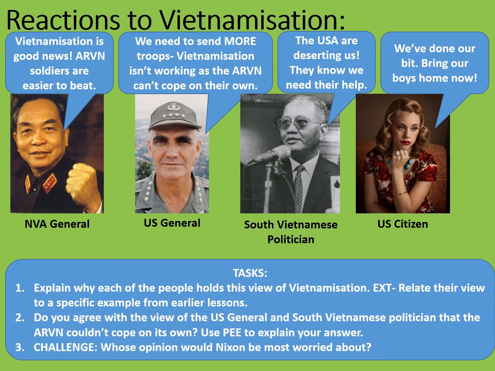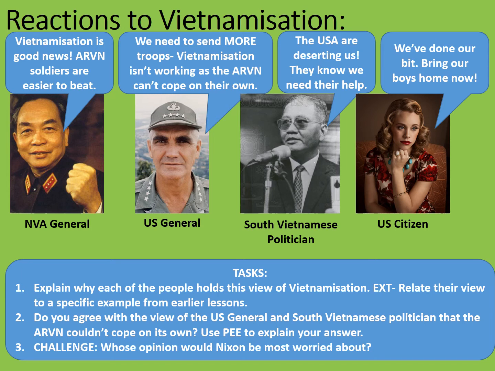Your tasks. Explain why each of the people holds this view of Vietnamization. As an extension, relate their view to a specific example from earlier lessons or other parts of your learning of the Vietnam War. Secondly, do you agree with the view of the US general and the South Vietnamese politician that the ARVN couldn't cope on its own? Use point, example, explain to back up your answer. Thirdly, as a challenge, whose opinion would Nixon be most worried about? With that one there, there's no definite right answer, but it gets you thinking about the motivations of politicians over generals in the army. Pause the video now and complete the tasks. Press play when you're ready.